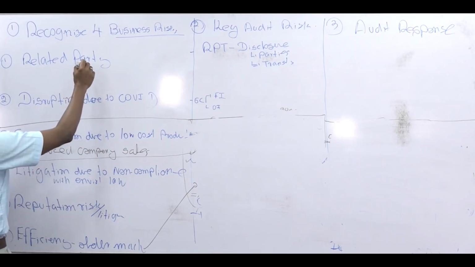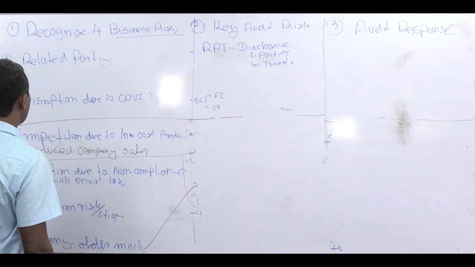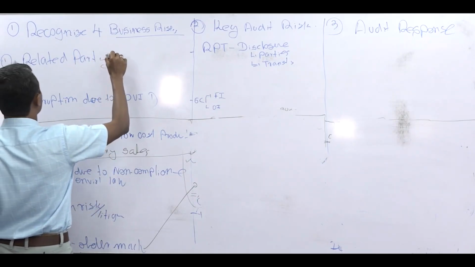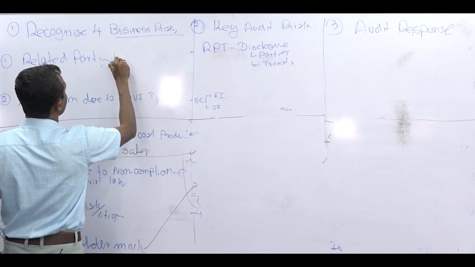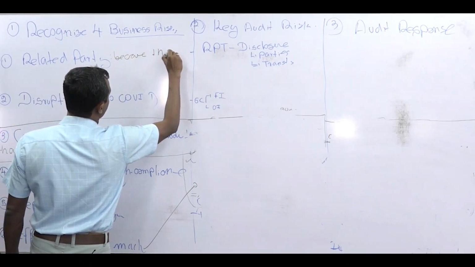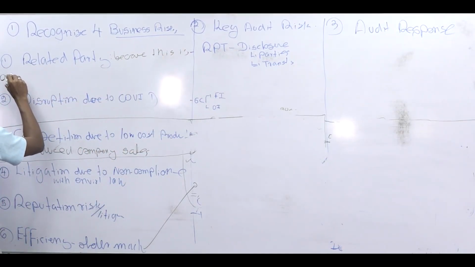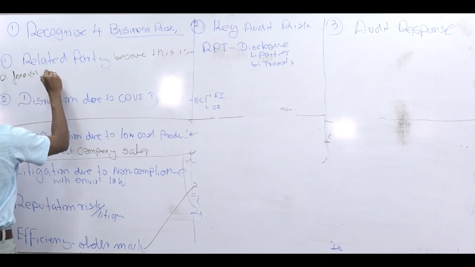Please write now, what is the related party business risk? Then we will complete our answer. Related party business risk is that, because this is a foreign company, foreign country,